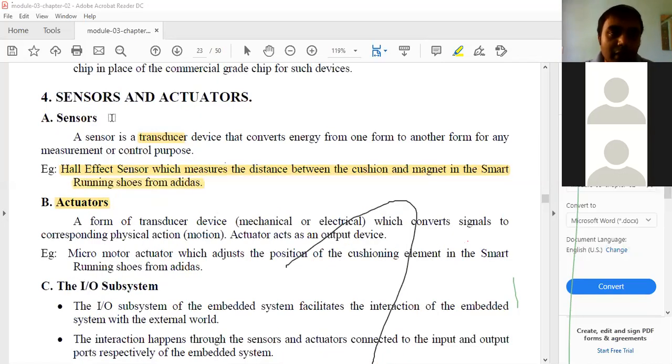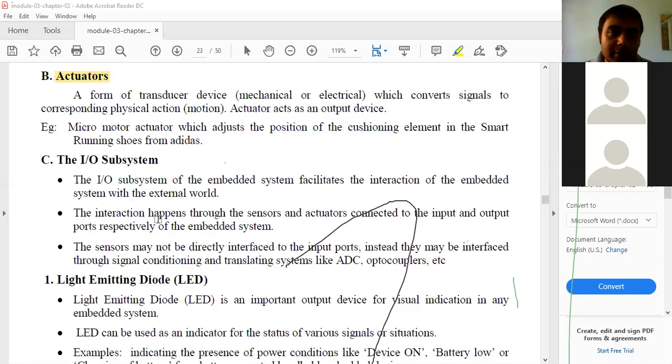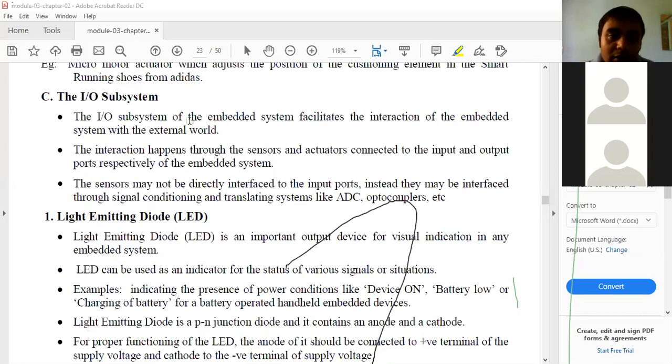Next, coming to the IO subsystem. What do you mean by IO subsystem? These are the necessary components which are connected around the microprocessor or the microcontroller. The IO subsystem of the embedded system facilitates the interaction of the embedded system with the external world. The interaction happens through the sensors and the actuators connected to the input and output ports respectively of the embedded system. As I said, sensors are connected to the input port and actuators are connected to the output ports.